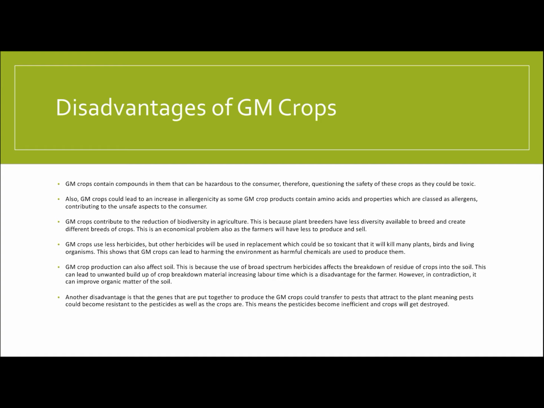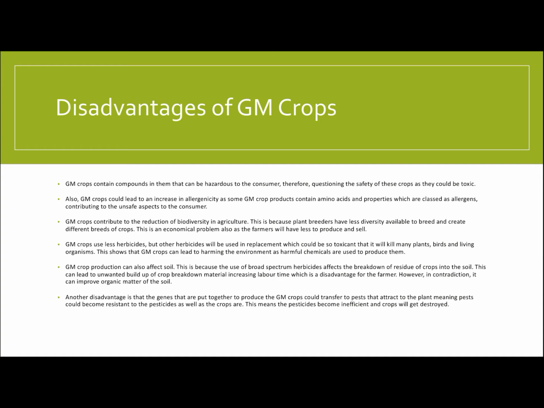Also, GM crops could lead to an increase of allergenicity, as some GM crops contain amino acids and properties which are classed as allergens, contributing to the unsafe aspects to the consumer. GM crops use less herbicides, so other herbicides will be used in replacement, which could be so toxic that they will kill many plants, birds, and living organisms. This shows that GM crops can lead to harming the environment as harmful chemicals are used to produce them.